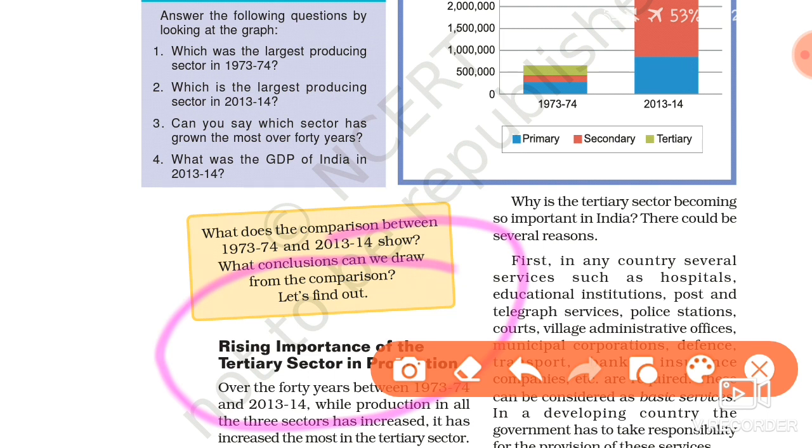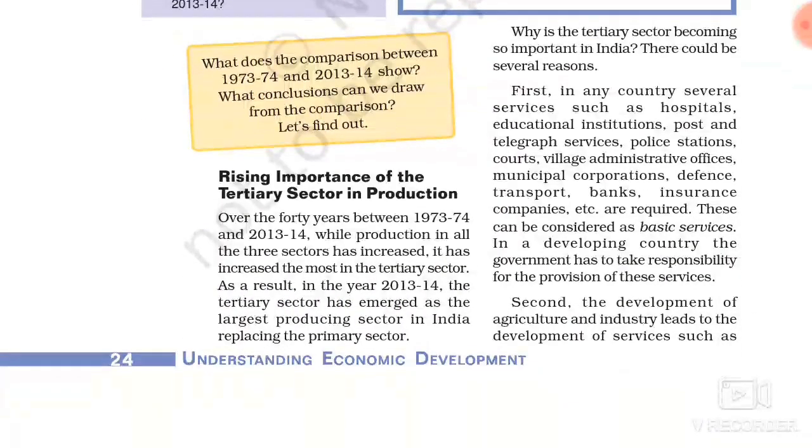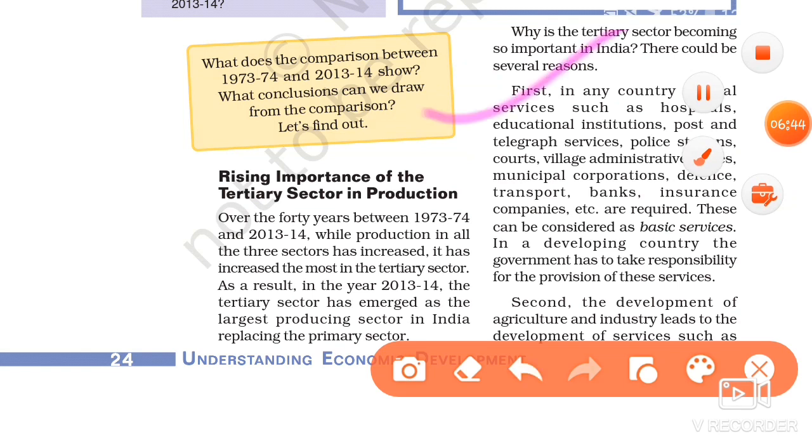Why is it rising? There are 4 reasons given. What are the 4 reasons? So now see. The first is services such as hospitals, educational institutions, post and telegraph services, police stations, courts, village administrative officer, municipal corporation, defense, transport, banks, insurance companies, etc. are considered basic services and are necessary for all people. So people are now demanding these services. That is why the importance of the tertiary sector is rising.